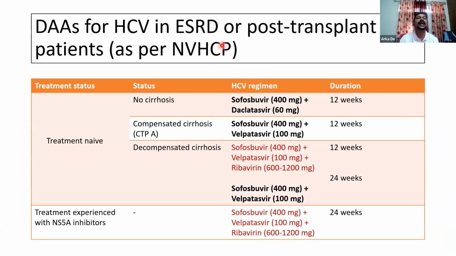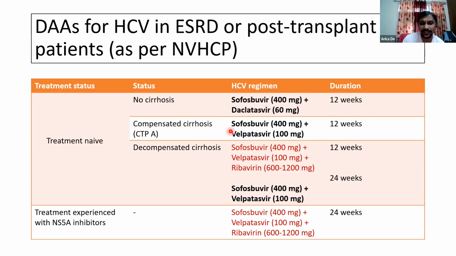So to summarize, if we are going to treat hepatitis C virus in the end-stage renal disease setting or in the post-transplant setting in India as per NVHCP, the manner of treatment would be the same as in those patients without CKD. So it's very simple. If the patients do not have prior treatment exposure to hepatitis C antivirals, then we see whether the patient has cirrhosis or not. If the patient does not have cirrhosis, then he is treated with Sofosbuvir and Daclatasvir for 12 weeks.